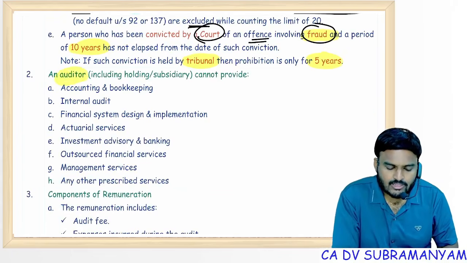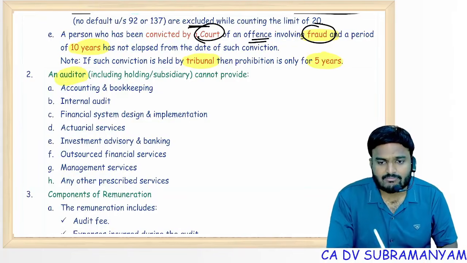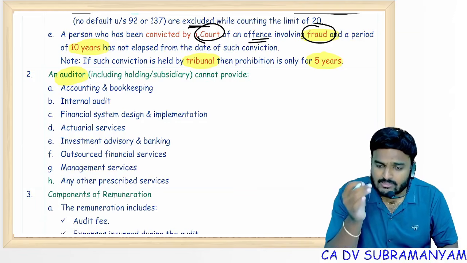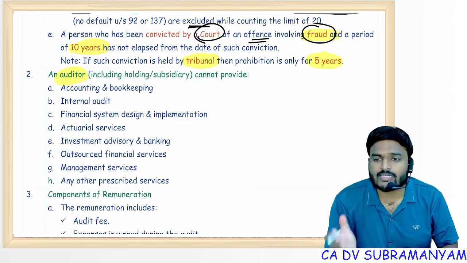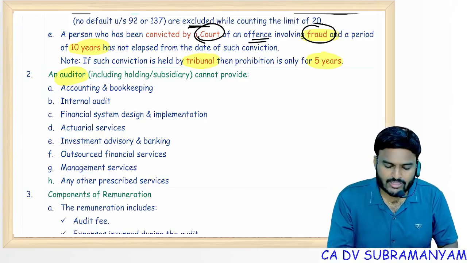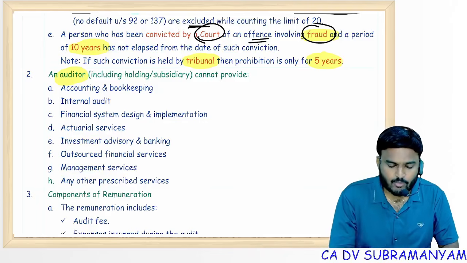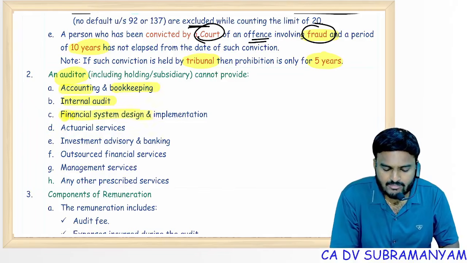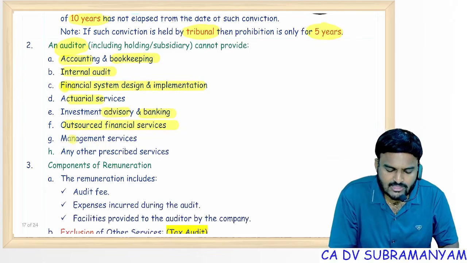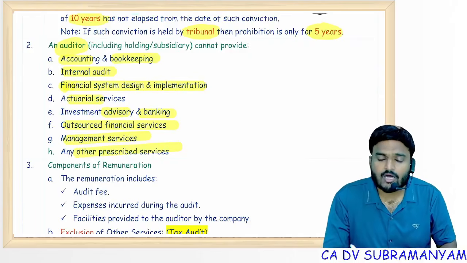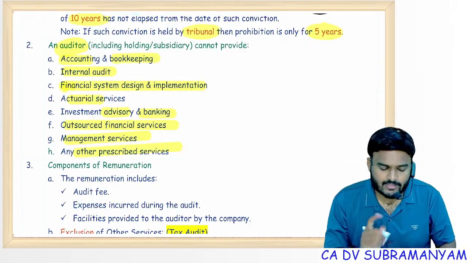And as an auditor, he should not provide the following prohibited services. I'm not telling they are illegal, but if you are providing these services, you cannot be appointed as an auditor. To the company, holding company, subsidiary company, directly or indirectly using your sister concerns, if you're providing these services: accounting and bookkeeping, internal audit, financial information system design and implementation, actuarial services, investment advisory services, investment banking services, outsourced financial services, management services, other prescribed services. As an auditor, you should not provide these, or if you're providing them, you cannot be appointed as an auditor.